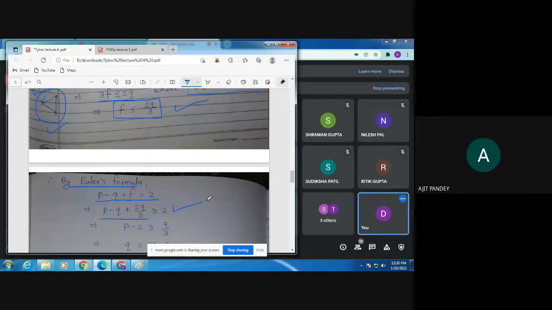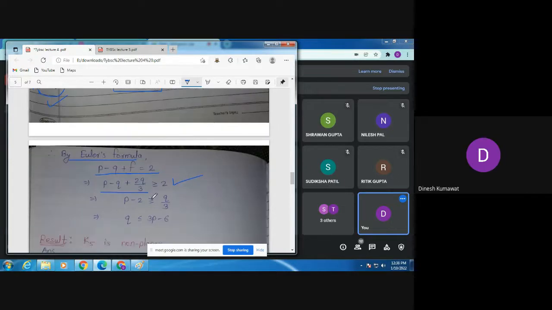Yes, sir. Okay. Now you can see here we have q and here also we have q. So just do this calculation and tell me what we get after doing it.